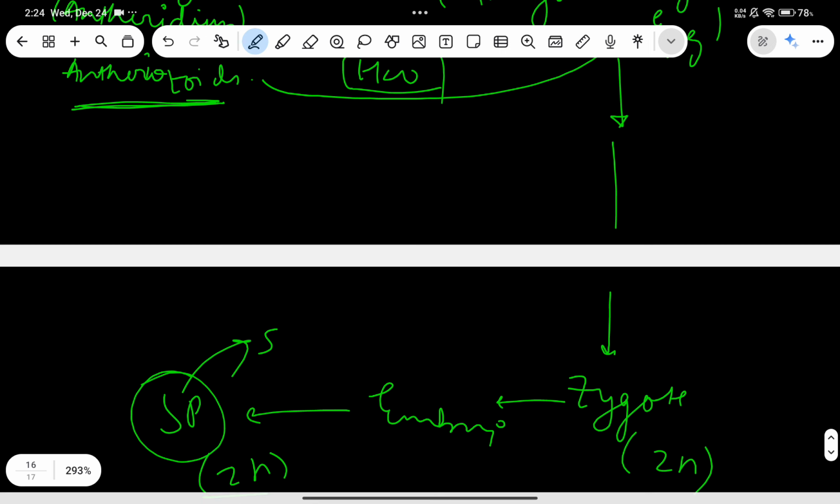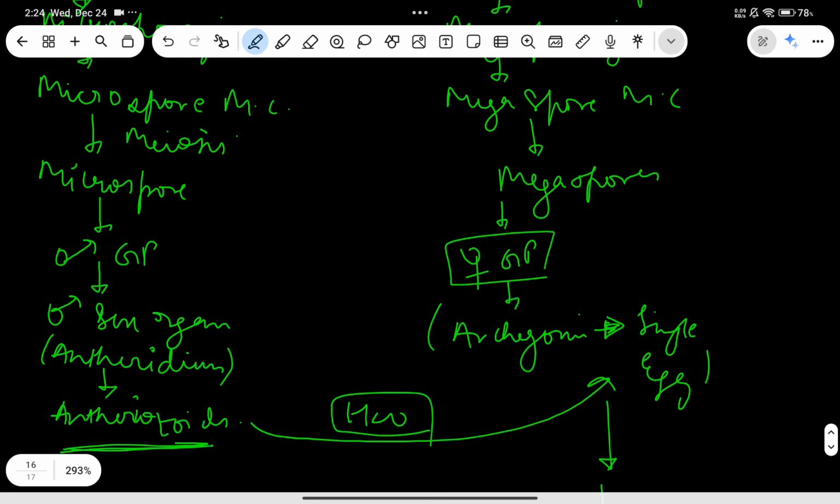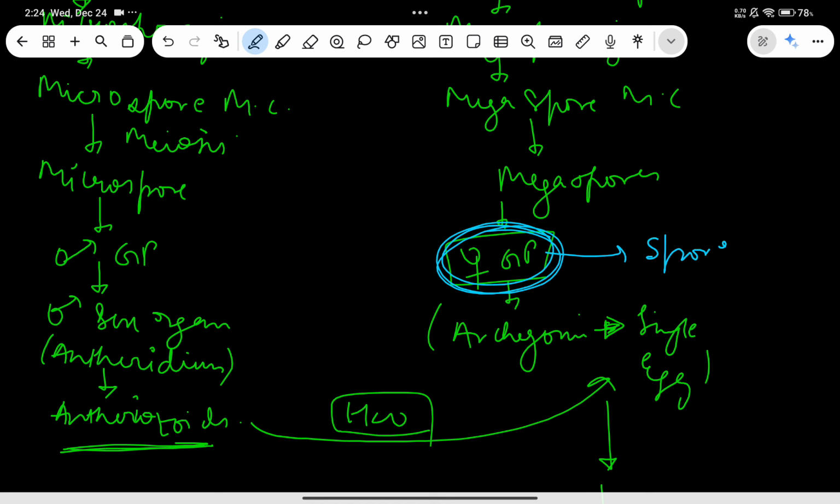See, what are the precursors of seed habits? What is going to happen is that this female gametophyte, in the case of pteridophytes, is going to be present on the parent sporophyte. This female gametophyte being present on the parent sporophyte is one thing that is actually a precursor of the seed habit.